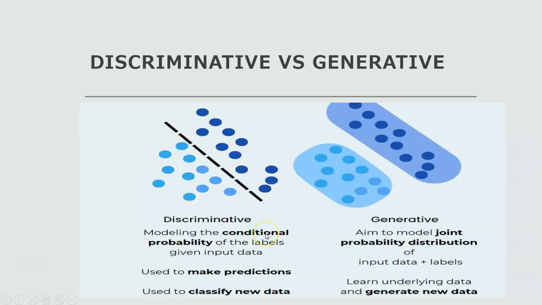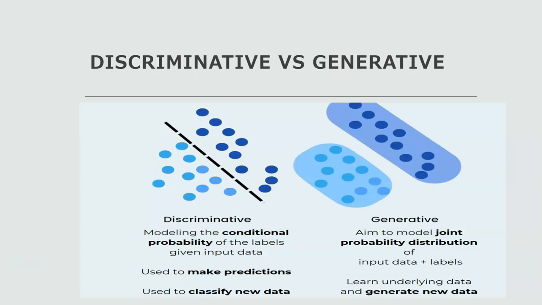So these are the common differences between discriminative models and generative models. Discriminative means what I have seen, like either yes or no, modeling the conditional probability of the labels given input data, and generative models aim to model the joint probability distribution of data, that is input data plus labels. In discriminative models you are making predictions, whereas in generative models, whatever data you have fed, you are learning from it, and we can generate new data. So in discriminative we are just classifying the new data, but in generative you are generating the new data. That is the main difference between discriminative and generative models.